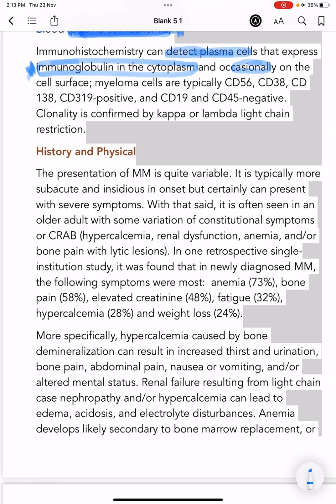What are the CD markers of myeloma cells? That is, cluster of differentiation markers. These are the antigens which are typically specific for myeloma cells.